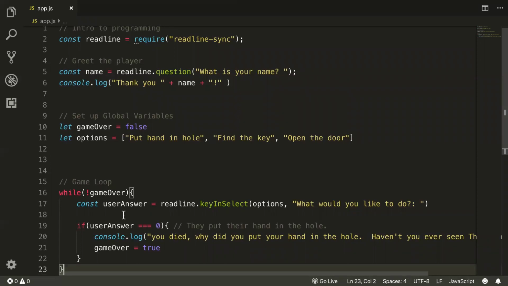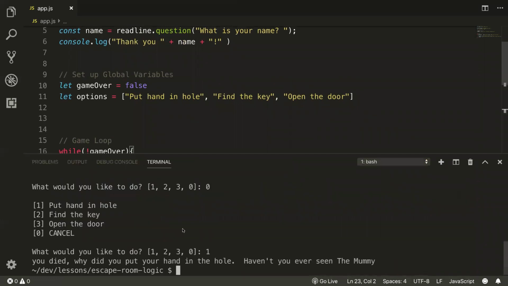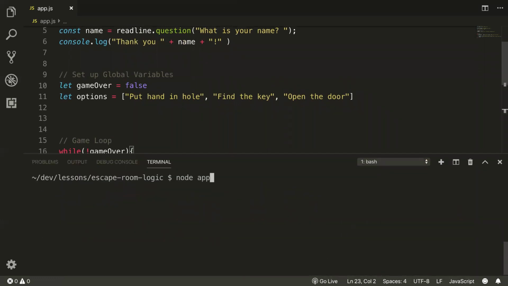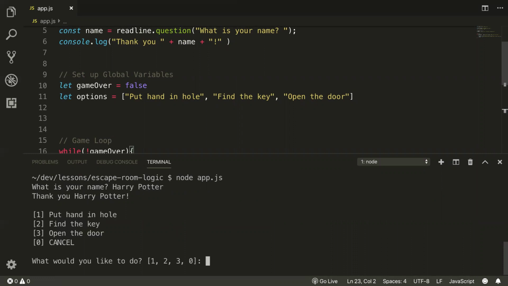So yeah, okay, let's look at that again because I totally get that. Node app.js, Harry Potter. All right, so this is representing the array, these three. Put hand in hole is index 0. So if I say 1, really I'm saying 0. But what is cancel? I didn't put that in my array. That's something that readline sync puts in there for me. So I just need to see how does readline sync work with that. Well, we saw that when we console log it and choose this, it gives us -1.